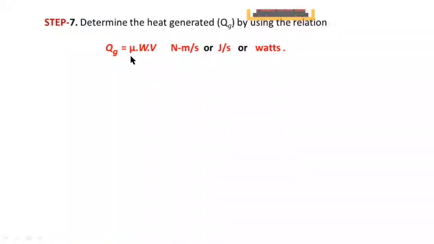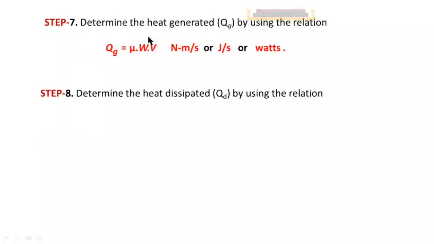Where mu is the coefficient of friction, W is the load on the shaft, and V is the rubbing velocity of the shaft. Here mu has no units, load is in newtons and velocity in meter per second. Therefore, the units for heat generation are newton meter per second.